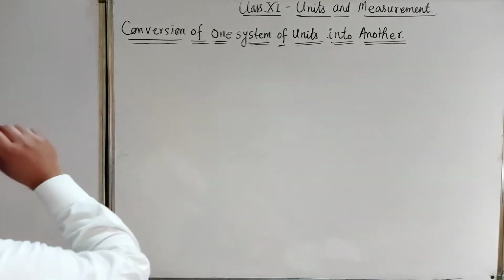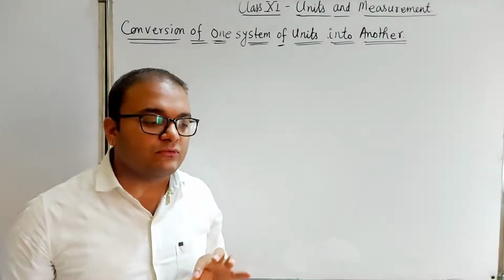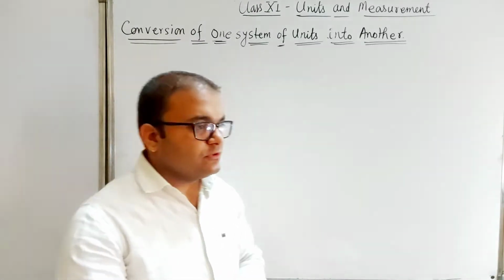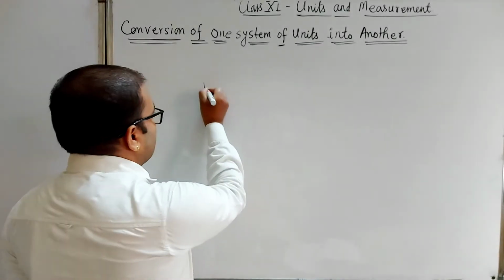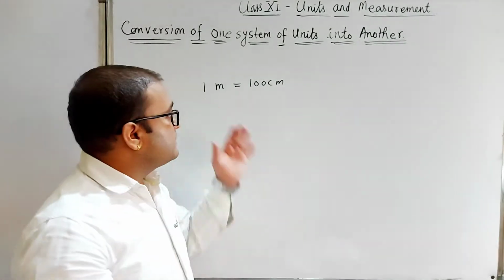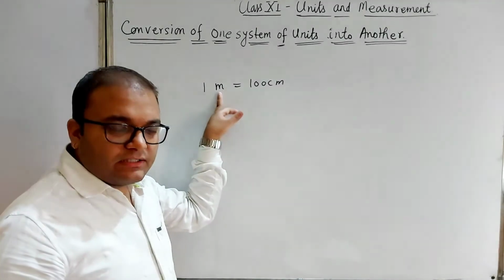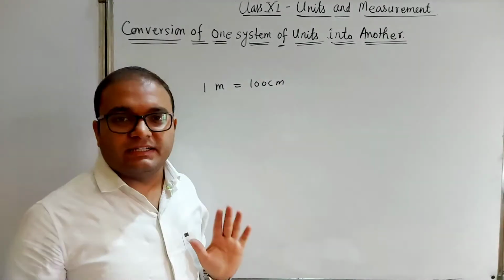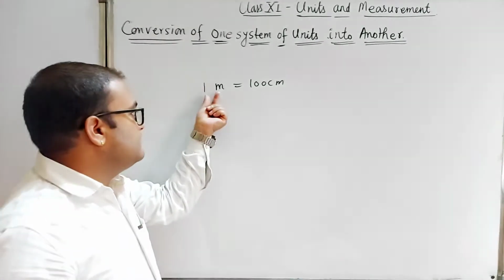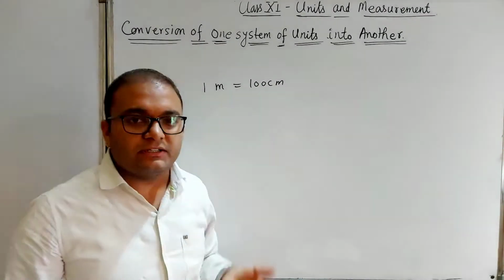In this lecture we will discuss how we can convert any physical quantity from one system of units to another system of units. Suppose, for example, 1 meter equals 100 centimeter. The physical quantity is length here, but the unit is meter in one and centimeter in the other. This is the numerical value in meter, and this is the numerical value 100 in another unit, centimeter.